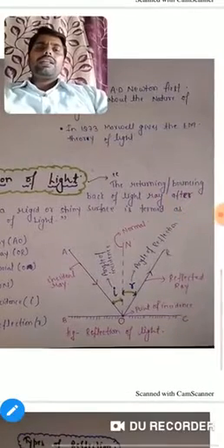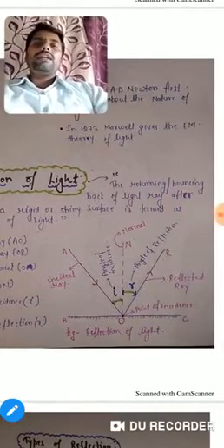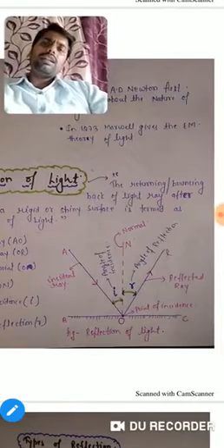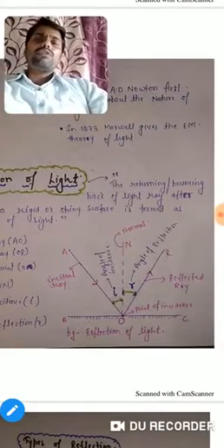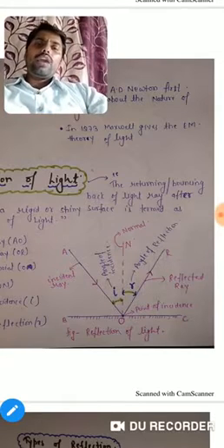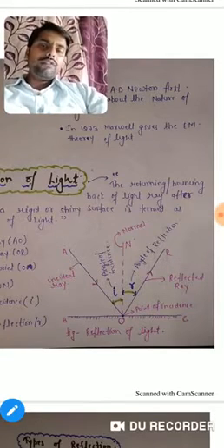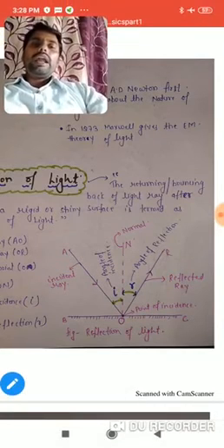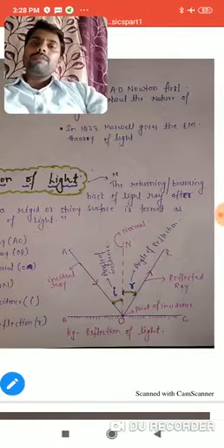This is the image that clears the concept of reflection of light. In this figure, the ray AO coming towards the reflecting surface is the incident ray.